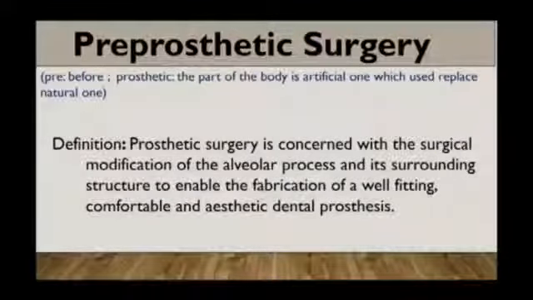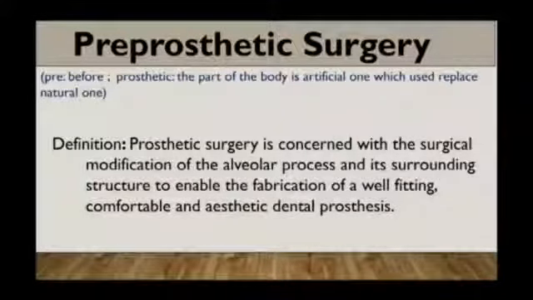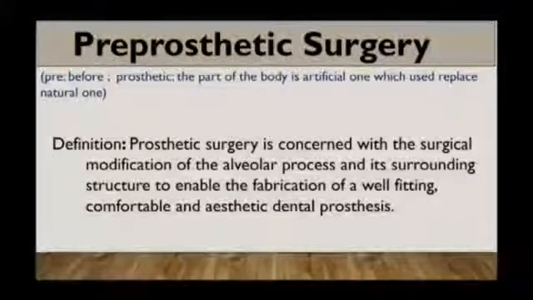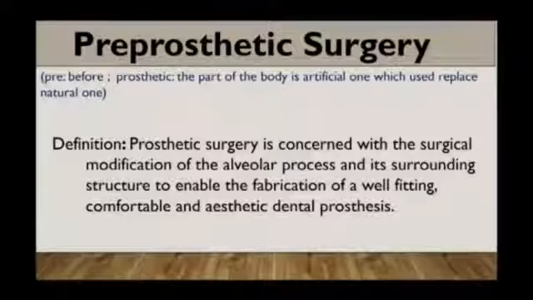Now what is the pre-prosthetic surgery? Pre means before and the prosthetic means the part of the body is artificial one which is used to replace natural one. So the surgeries which can be done before any prosthesis like complete denture, removable partial denture or the implants is called pre-prosthetic surgery. Pre-prosthetic surgery is concerned with the surgical modification of the alveolar process and its surrounding structure to enable the fabrication of well-fitting, comfortable and aesthetic dental prostheses.